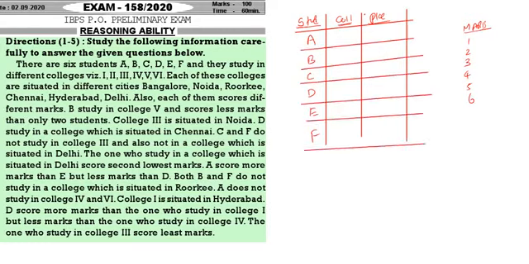Now come to the question. B studies in college 5. So see here, B studies in college 5 and scores less marks than only 2 students. B studies in which college? College 5. B studies in college 5 and is scoring less marks than only 2 students. That means B will come in which place? 3rd place.